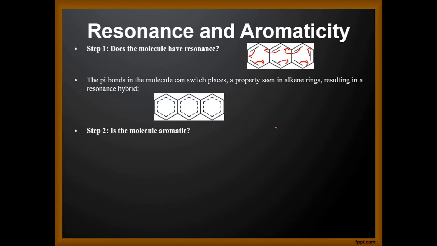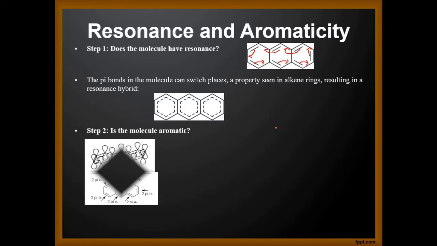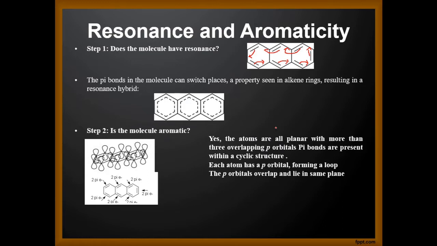Step 2. Let us understand whether the molecule is aromatic or not. Now this molecule is planar and we have the p orbitals on the same plane, and if we apply the rule of planarity in this molecule, then we can see that all the p orbitals are in the same plane, therefore the overlapping of p orbitals takes place to a maximum extent.